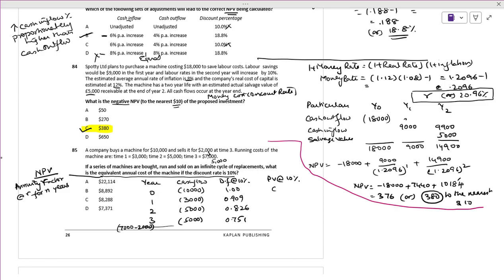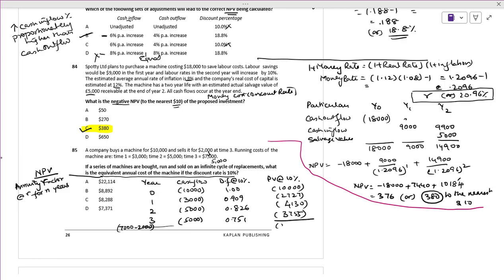Present value. How much is there? Minus 10,000, then 2727. 5,000 into 0.826 comes to 4130, and 5,000 into 0.7513 comes to 3755.